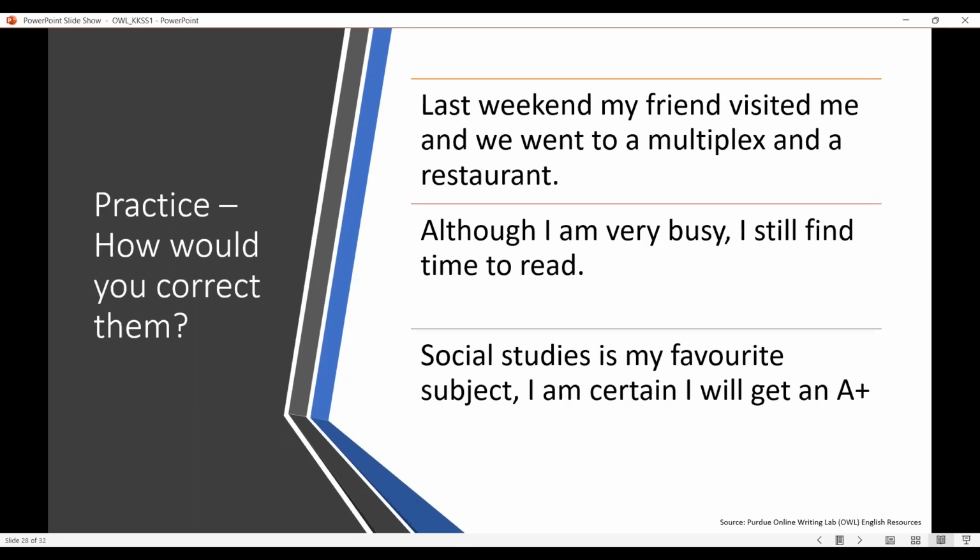Okay. So the proper answer is actually, as I said in the previous example, a sentence can be put in multiple ways by using appropriate punctuation. So "Social studies is my favorite subject." It can stand alone, definitely, because it is a complete thought; it has a subject and a verb. And the next statement is "I am certain I will get an A plus." Even this is conveying a proper thought. But the main sentence here is the second one, I am focusing on it. The emphasis is being put on "certain." What I want to convey is, I am certain I will get an A plus in social studies.